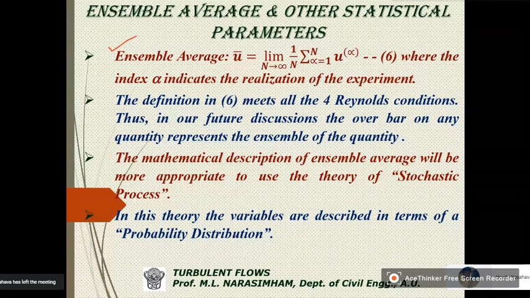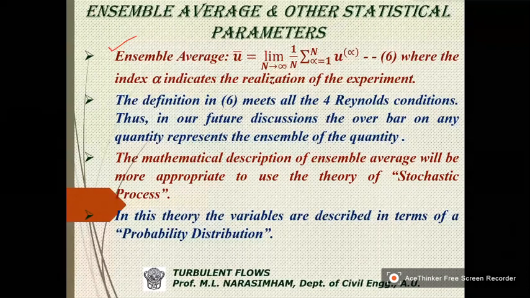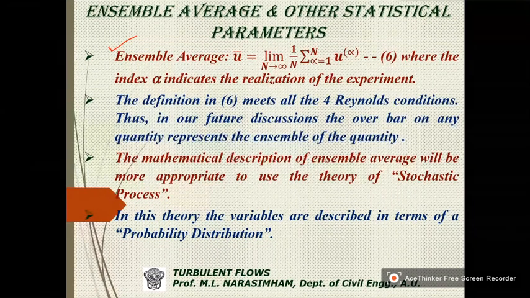Thus, in our future discussions, the overbar on any quantity represents the ensemble average. So that means what we take is we consider n tending to infinity, the value of any parameter summed over beginning to the end. Okay.